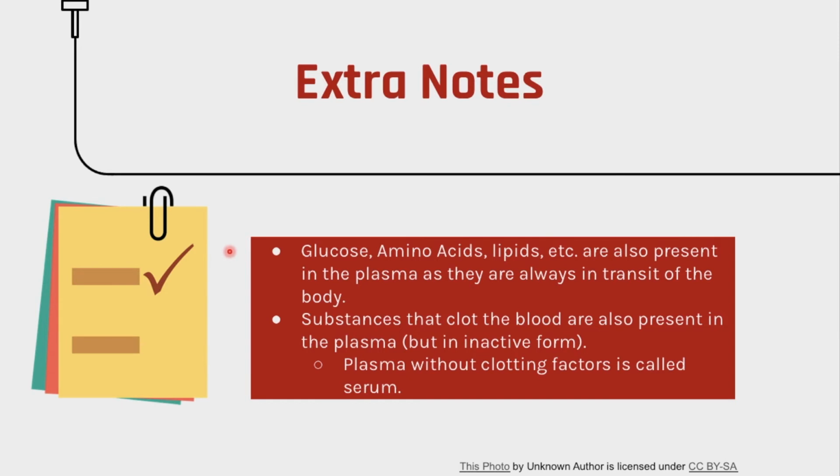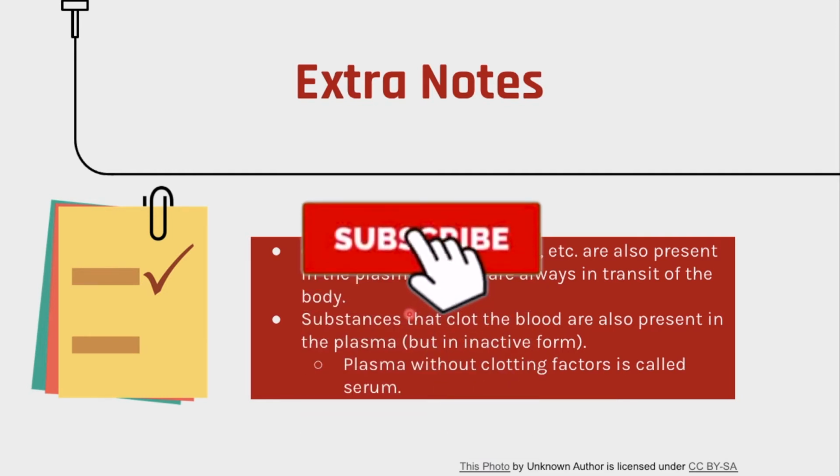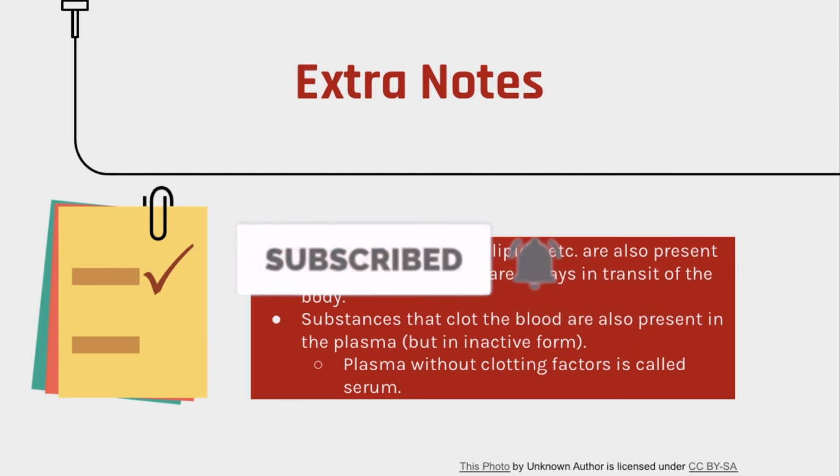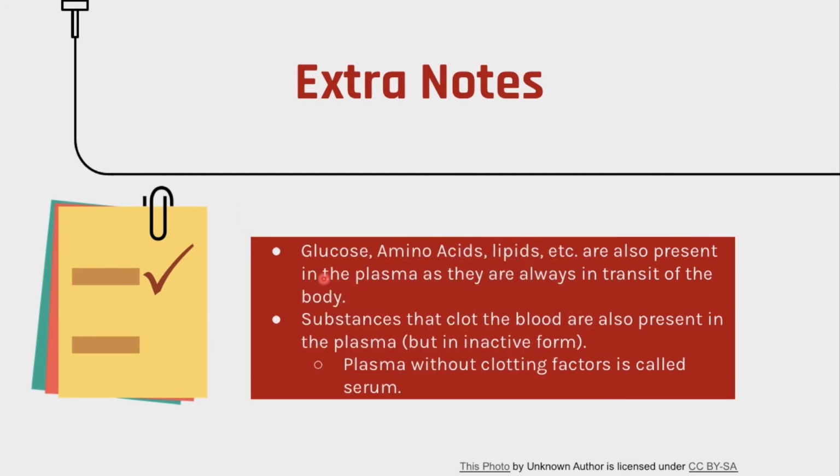Before we actually go to the formed elements, let's look at some extra notes. Glucose, amino acids, and lipids are found in the plasma because they're always in transit in the body. Sugar means the energy of the body, glucose. The energy of the body is ATP, but glucose is needed to make ATP. So I'm going to call it sugar here.